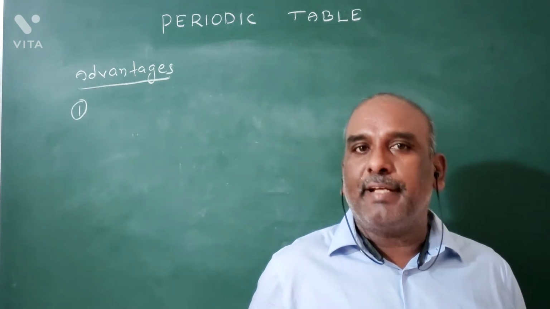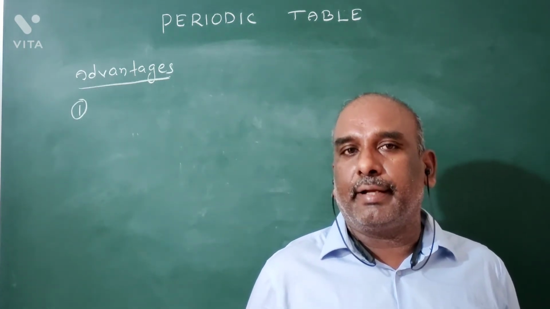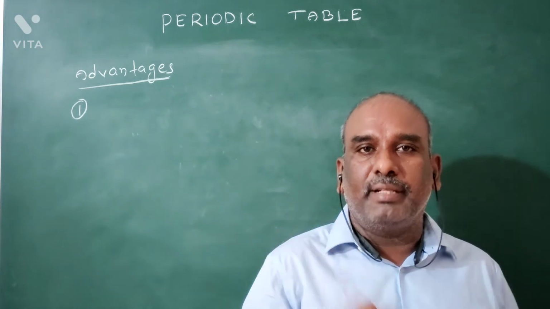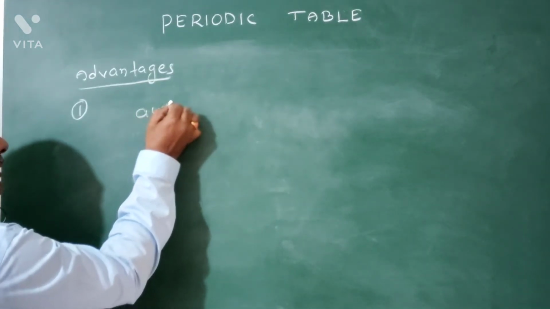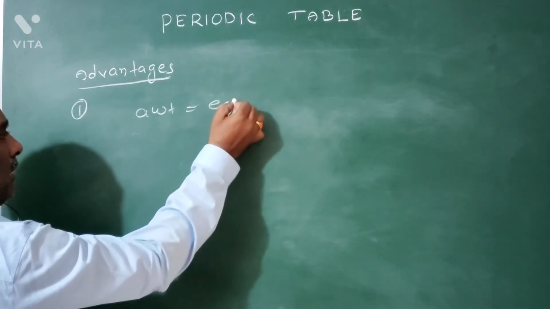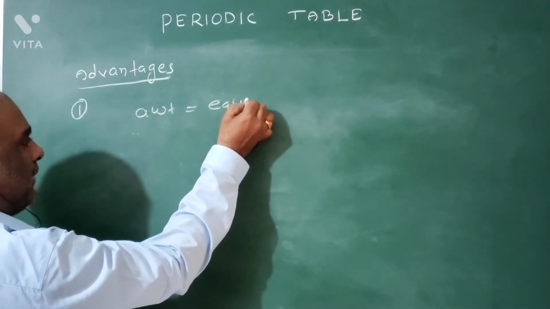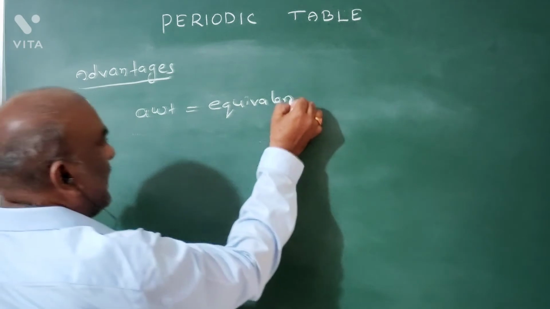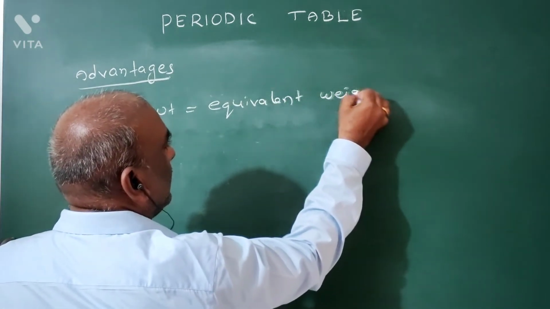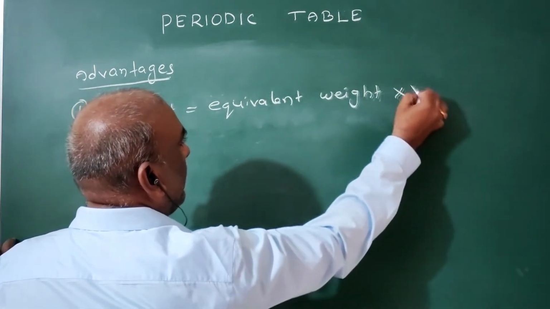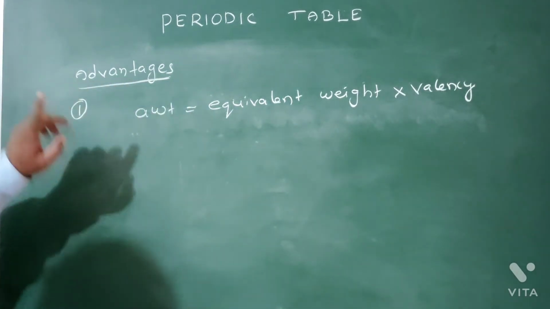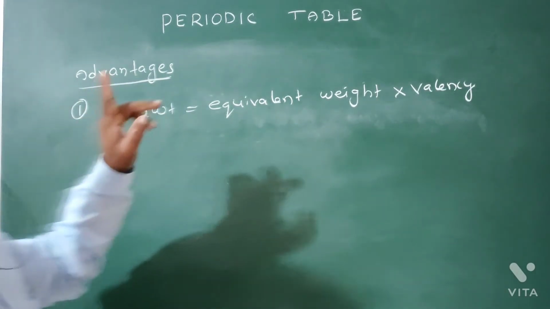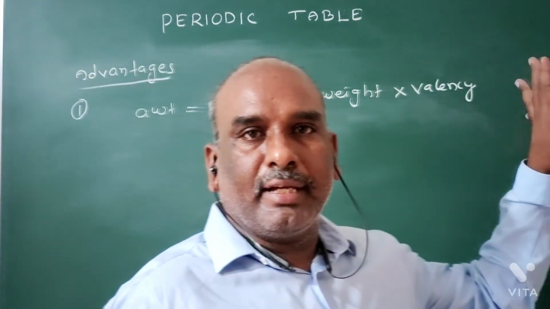By what principle did he correct the atomic weights of the elements? Atomic weight is equal to equivalent weight into valency.